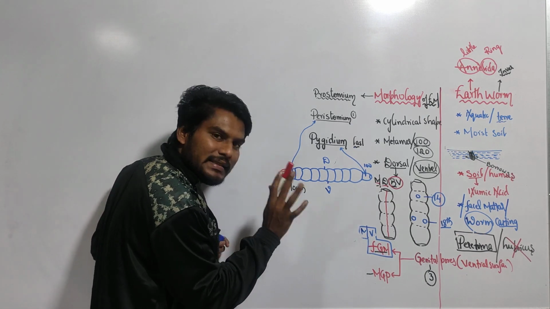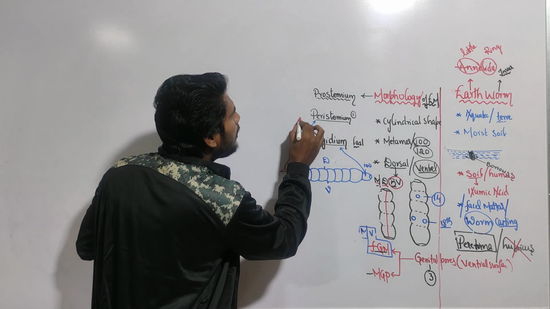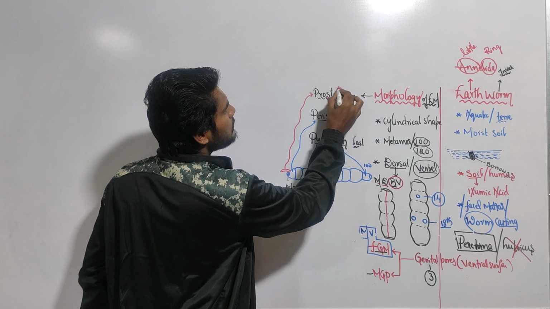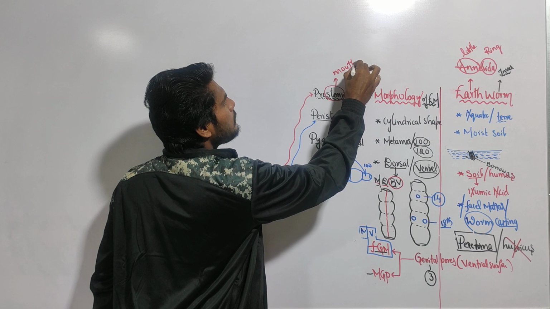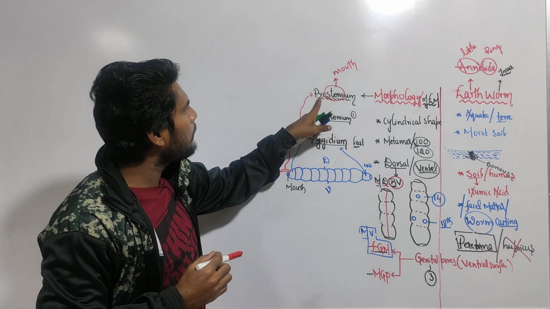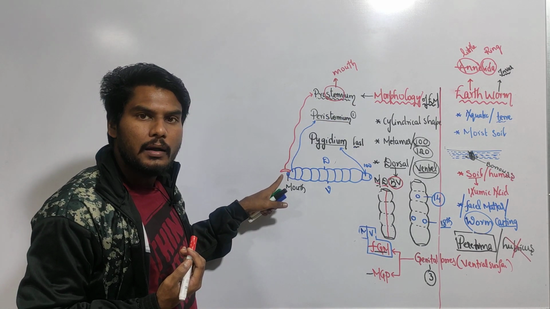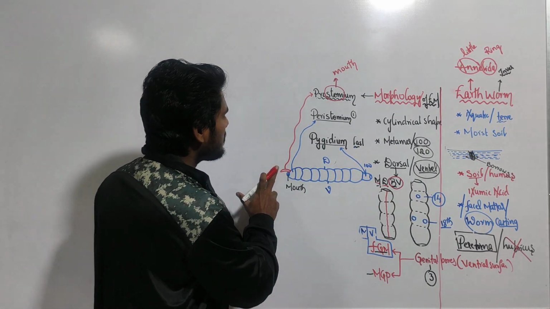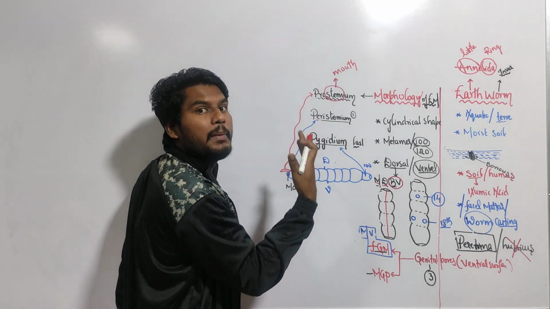This is not a segment but appears like a segment. So this structure is called prostomium. You know what stoma stands for? Stoma means mouth. We discussed hypostoma and agnatostoma. Stoma means mouth, and pro means before. Before the mouth there is a segment-like structure but not a segment. That is called prostomium. And the first segment is called what? Peristomium, where the mouth is present.